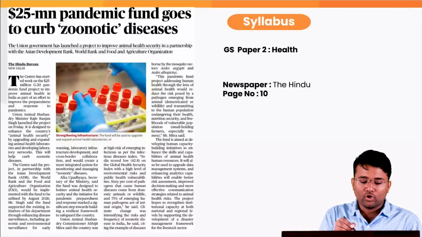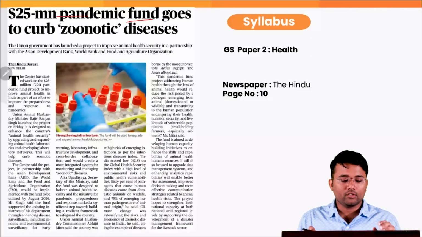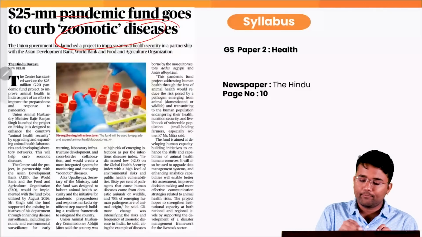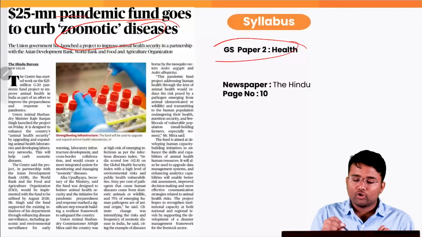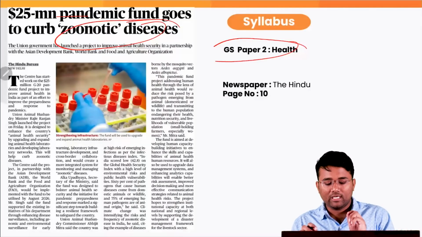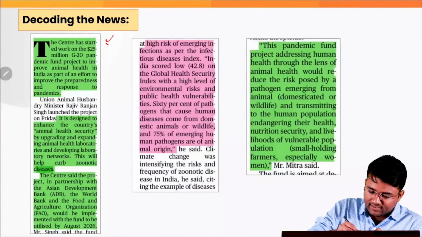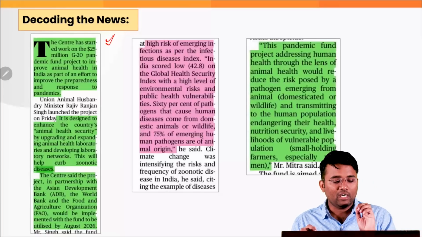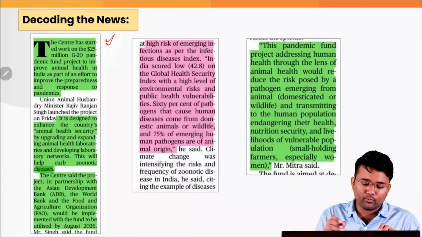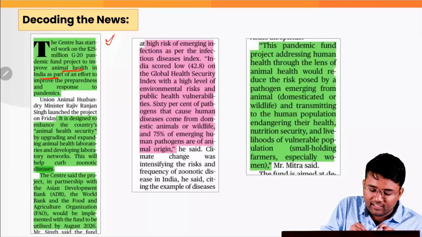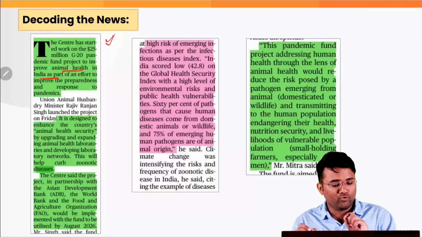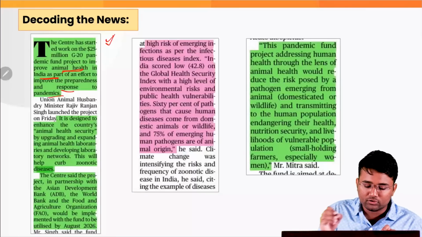Our next topic is $25 million pandemic fund goes to curb zoonotic disease in India. Now, this particular topic again relates with GS paper 2 health, and this has appeared in today's The Hindu, page number 12. The context is that center has started work on $5 million G20 pandemic fund project to improve the animal health in India as part of an effort to improve the preparedness and response to the pandemics.